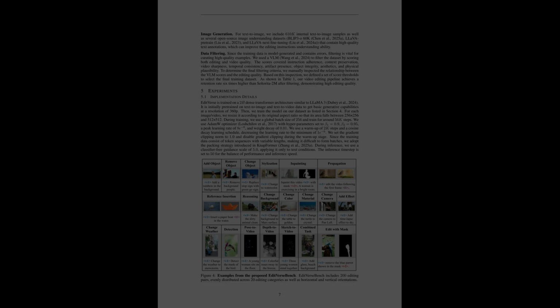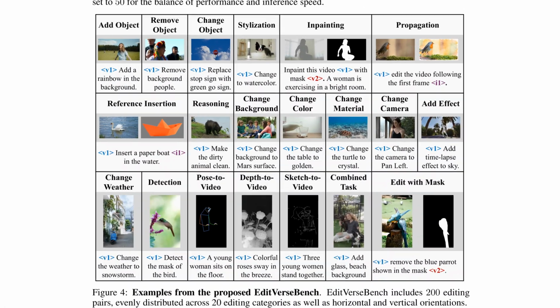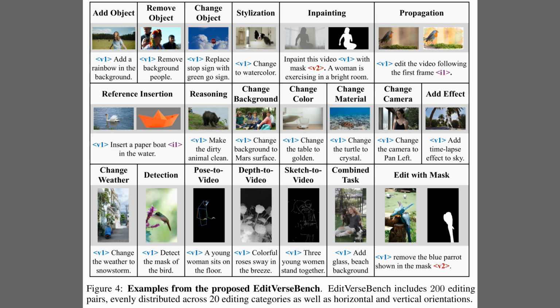So, after the training mix, Figure 4 illustrates what the evaluation actually covers, a broad instruction-based video editing benchmark with concrete examples across 20 task types. This figure shows a grid of categories, which range from add object and change camera to in-painting and edit with mask. The top row spans object-level edits and propagation, while later rows include control-to-video cases like pose-to-video and sketch-to-video.